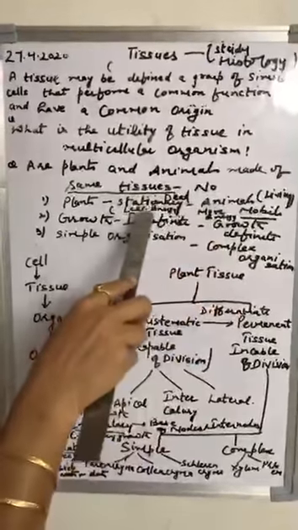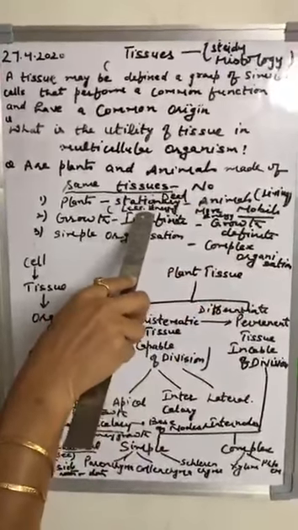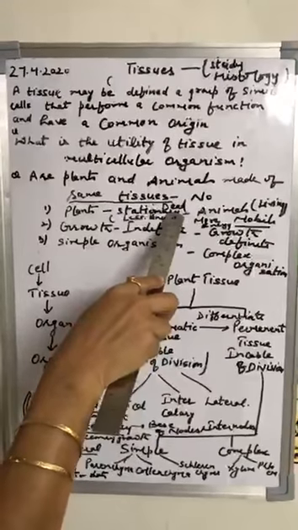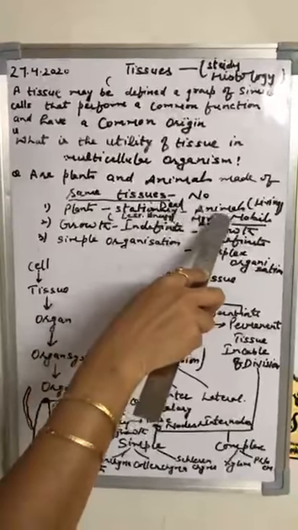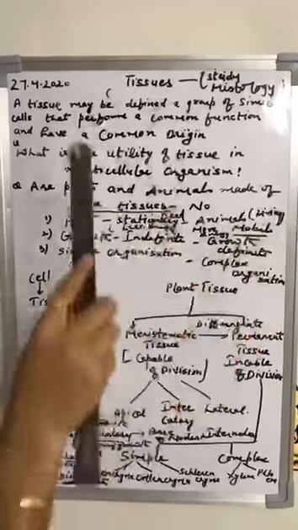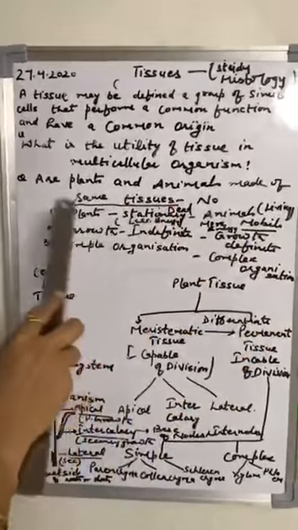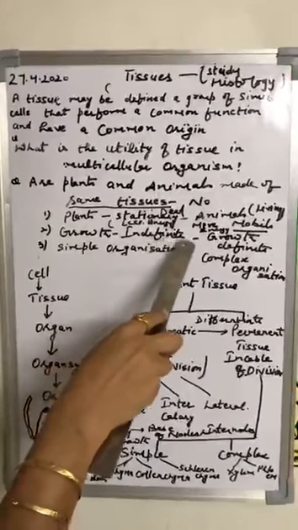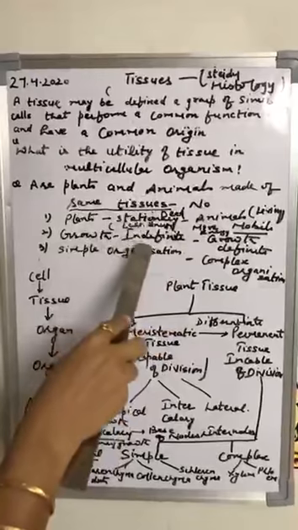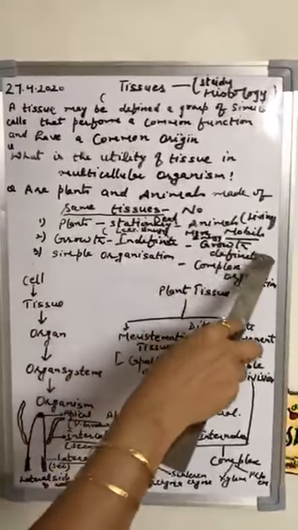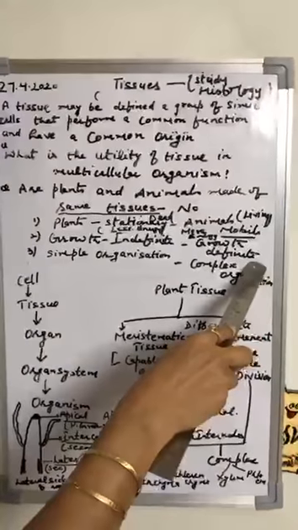That's why in the case of plants, most of the tissues are dead and protective in nature, in function. But in the case of animals, most of the tissues are living. Now, growth. In the case of plants, the growth is indefinite throughout the life in the different regions of the plant. But in the case of animals, the growth is definite.